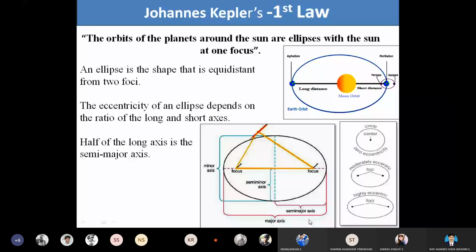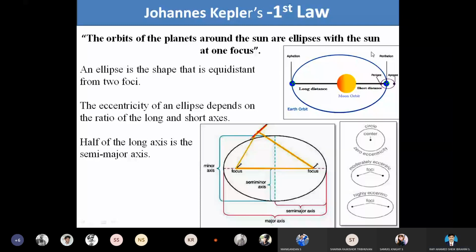Here you can see that the planet orbiting the sun is not in circular motion, but in elliptical motion. According to Kepler's first law, the orbits of the planets around the sun are ellipses, with the sun at one focus.